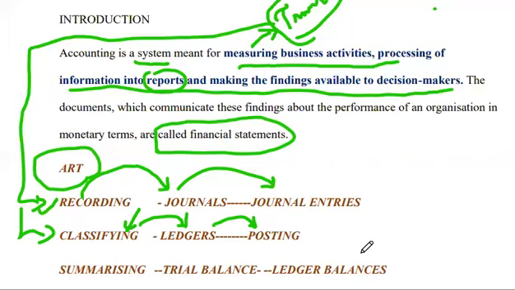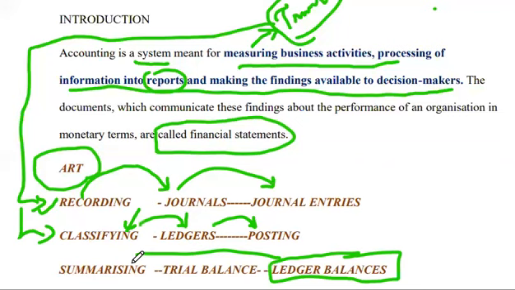And we will get some balances that are called ledger balances, and these ledger balances are summarized into a statement called the trial balance.